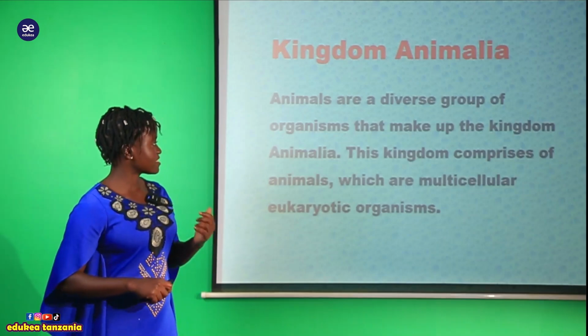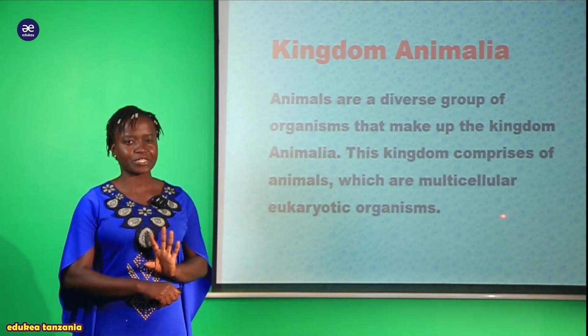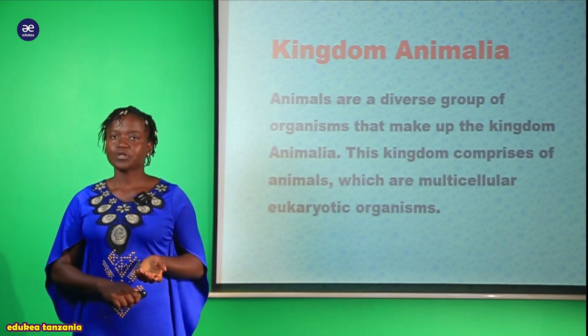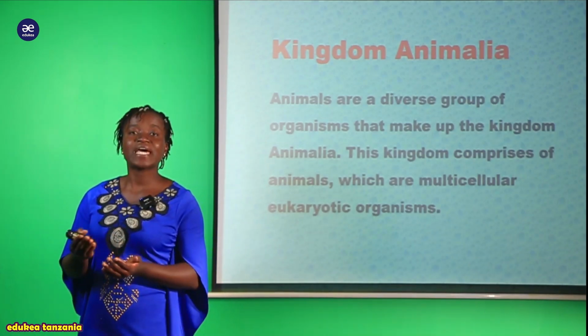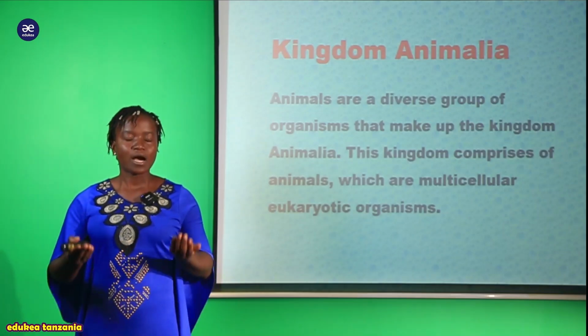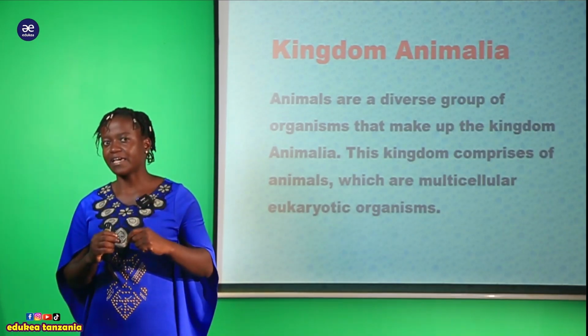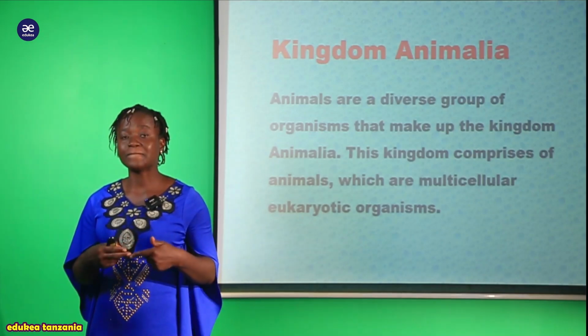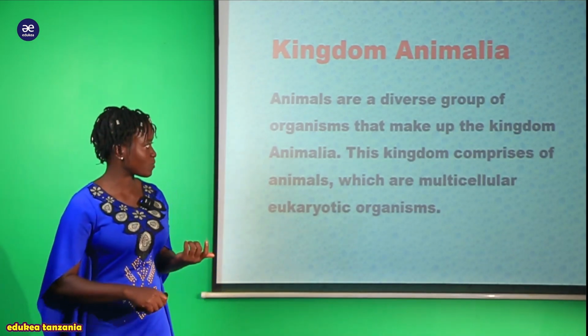So tunasema kwamba this kingdom comprises animals which are multicellular eukaryotic organisms. Tukisema multicellular organism, meaning that they contain many cells. So organisms which are found in this kingdom Animalia, they comprise multiple cells within their body.